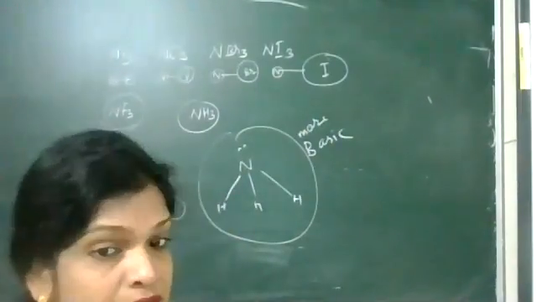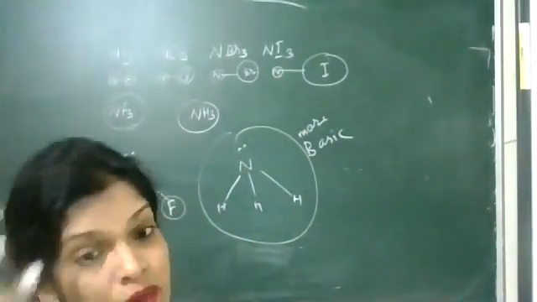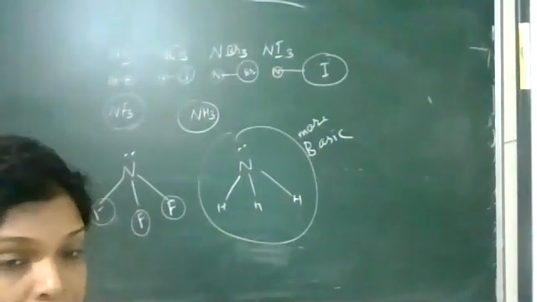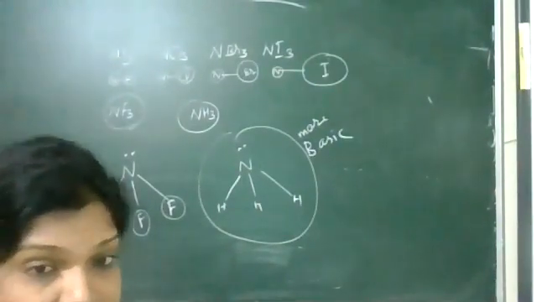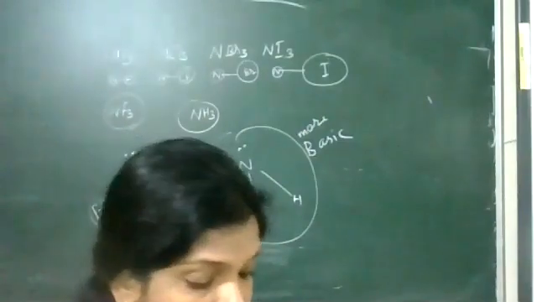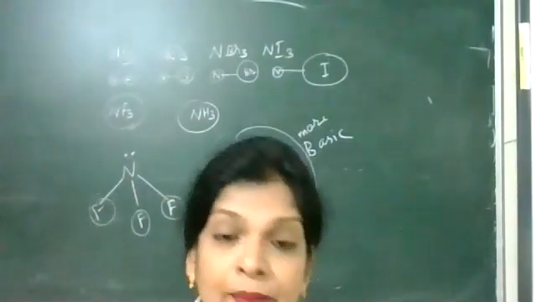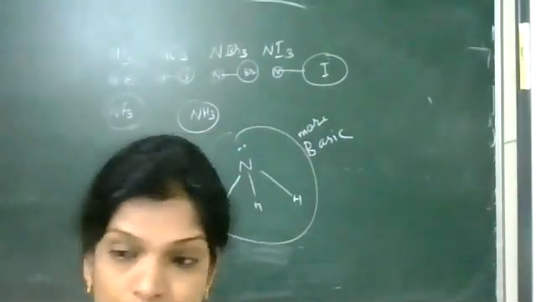Last year we learned the bond angle. We compared the bond angle of NF3 and NH3. Here, this year, what we are learning is the basic character, which is more.